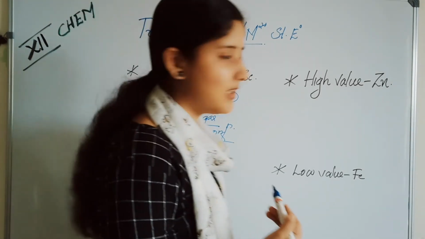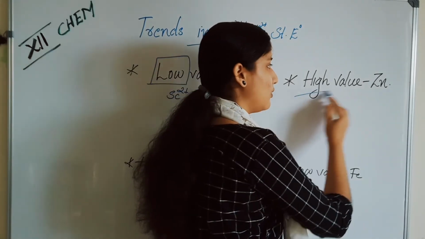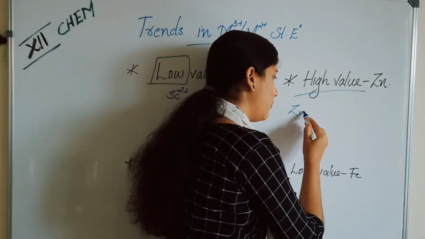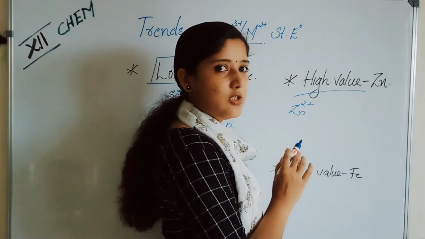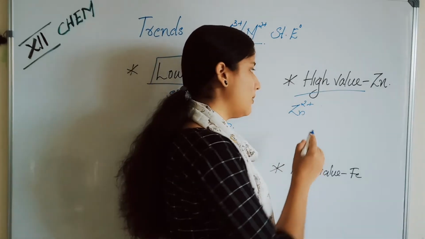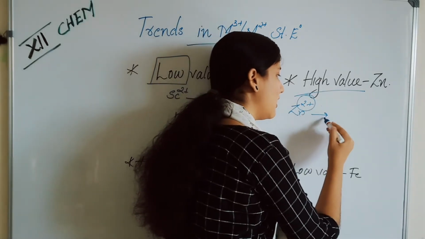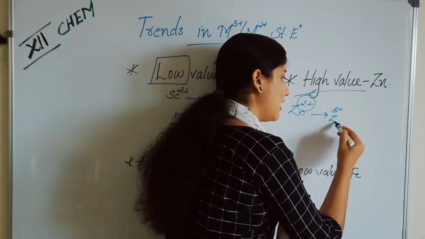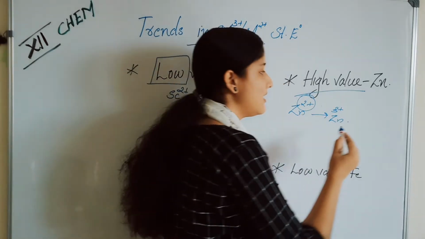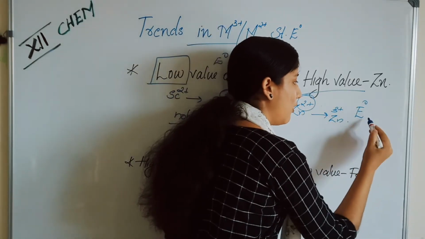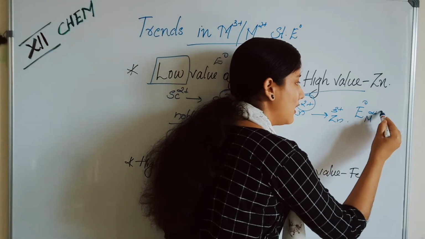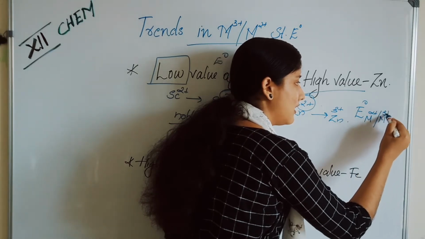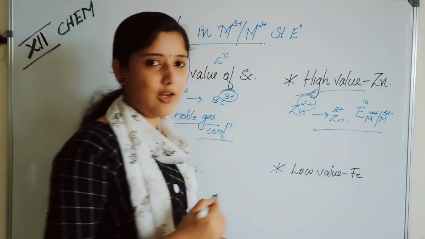Next, look at zinc. Zinc has the highest value because zinc in the 2+ state is highly stable. So high energy is needed to transform zinc from 2+ to the 3+ oxidation state. Hence it has a high E0 value of M3+/M2+. This is the reason for the high value for zinc.